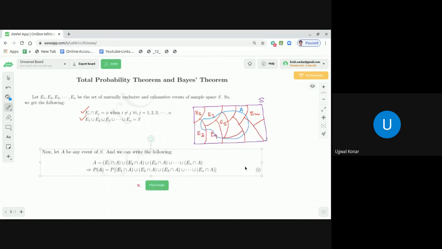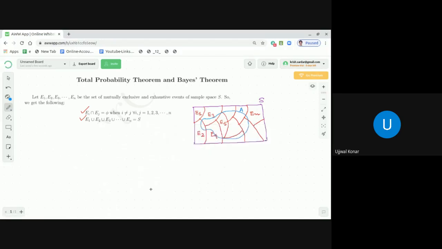Any doubt at any point of time, never hesitate to ask me. If you look into it, A is equal to the intersection of E1 and A, union the intersection of E2 and A, union the intersection of E3 and A, union up to the intersection of En and A. That is quite evident.